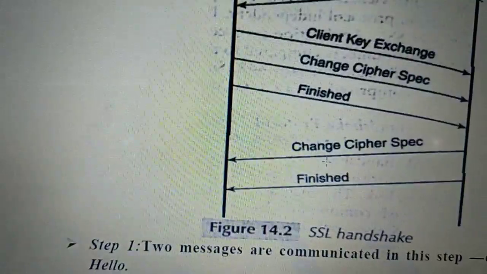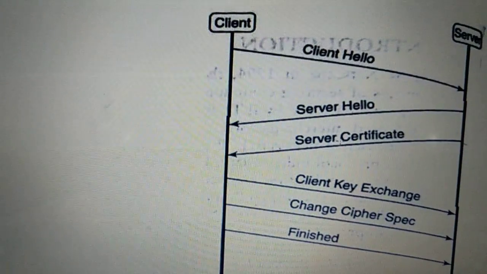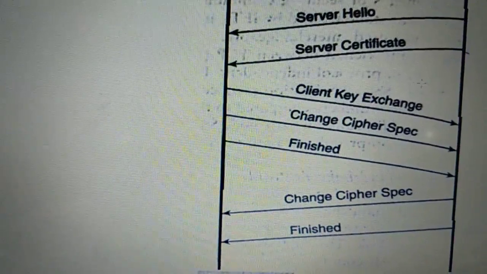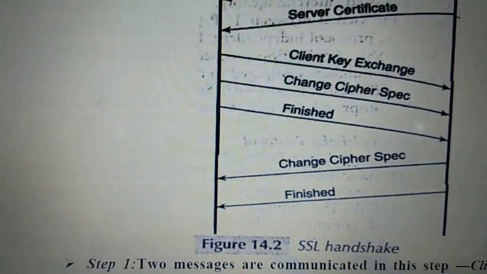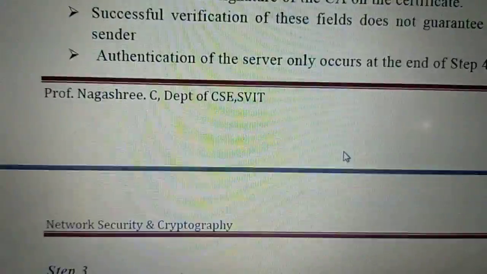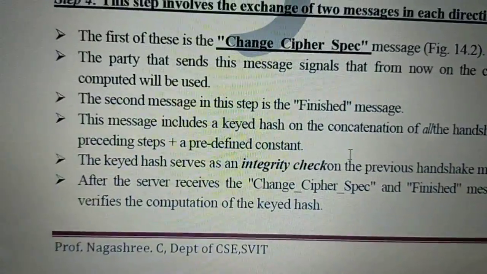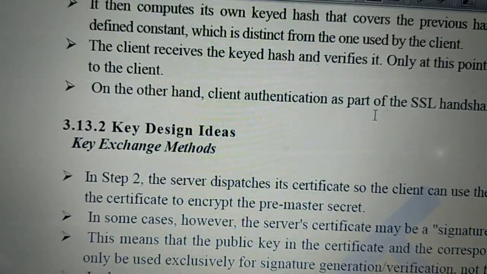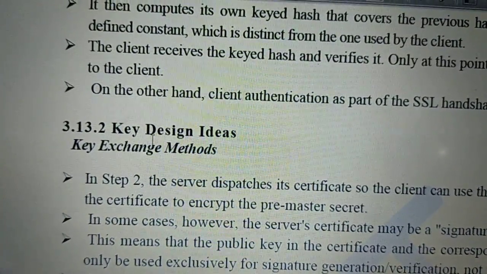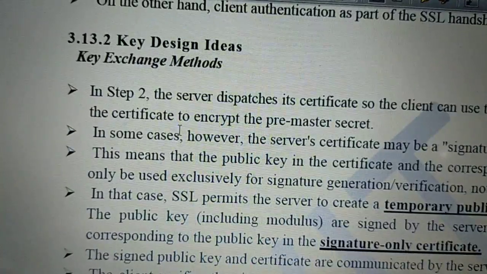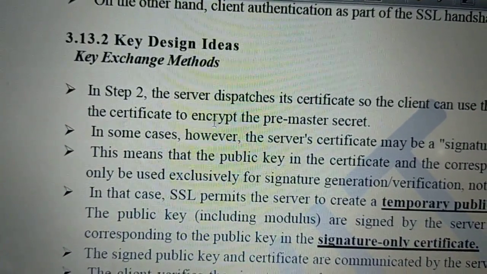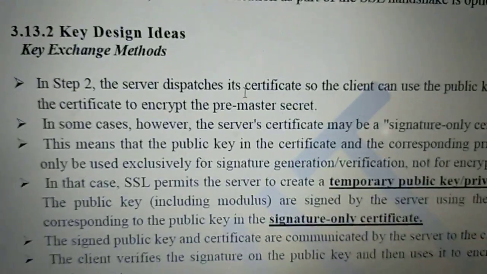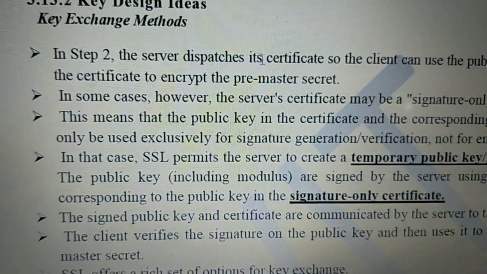The first phase is client hello, server hello, selecting the session, server certificate, sharing the public key, client key exchange, it is the main key generation, then change cipher spec, finished from the client side and similarly for the server side. This is a very important protocol called the handshake protocol. Now the messages are exchanged between client and the server, right? So then key design details means how this key is sent between client and server, right? In step 2 we saw the public key of the server will be dispatched to the client.